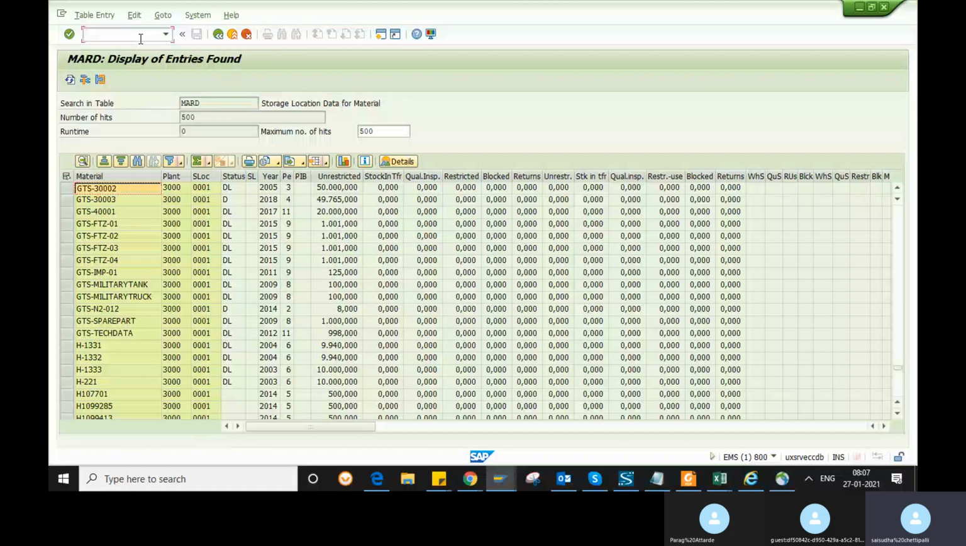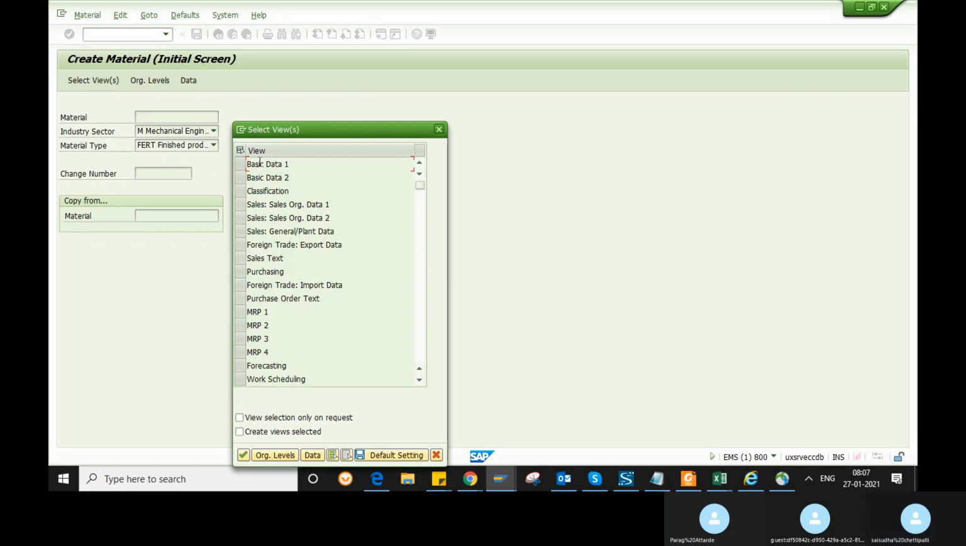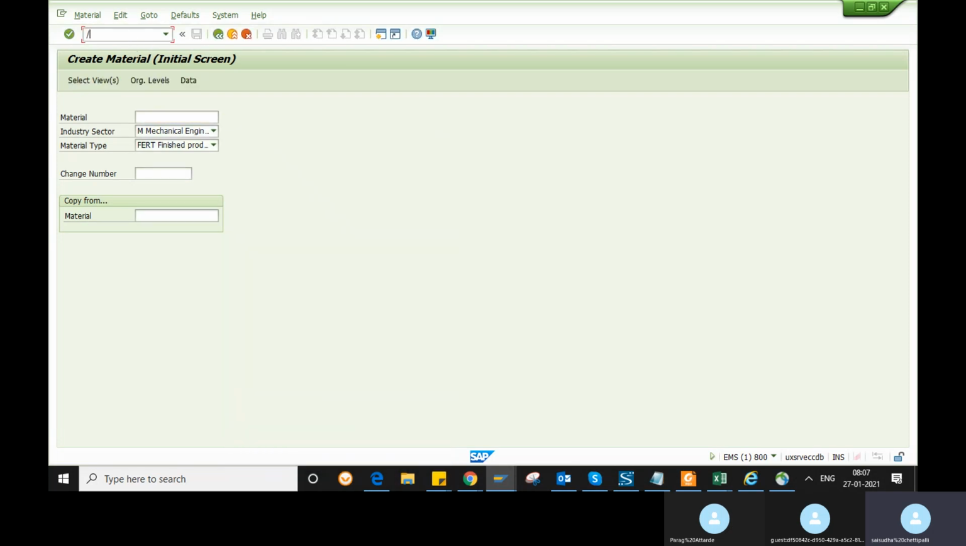Like that you can delete your material master. And the other thing is you can extend it to the other views also. For example, when creating a material master, I forgot to extend for a purchasing view. So you can extend the views also. I want an MRP view for the already created material. So you can extend the views with MM50.